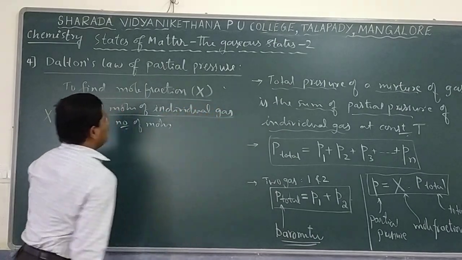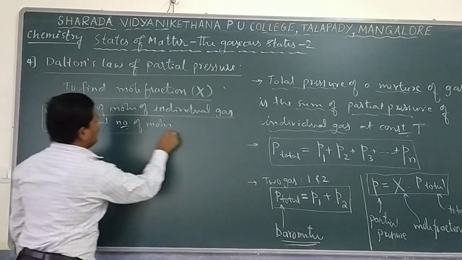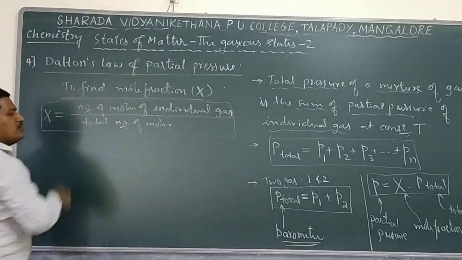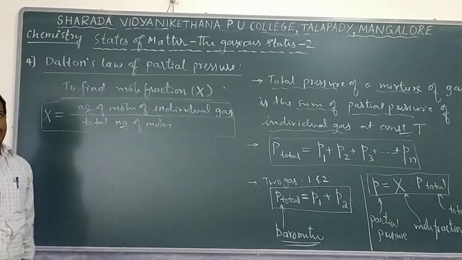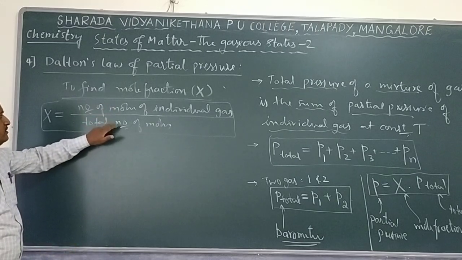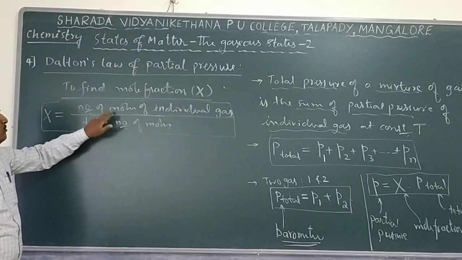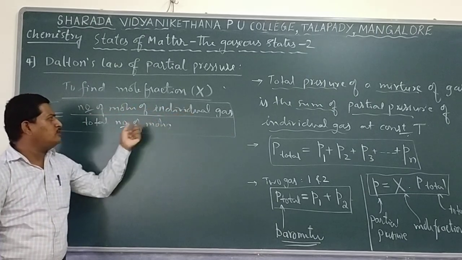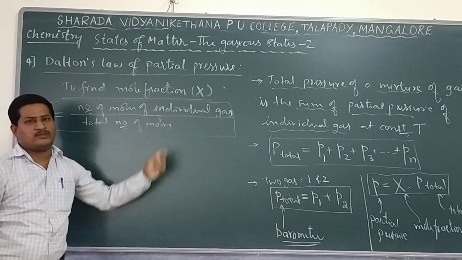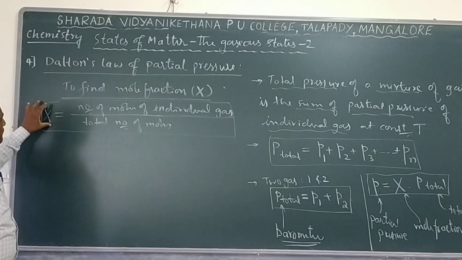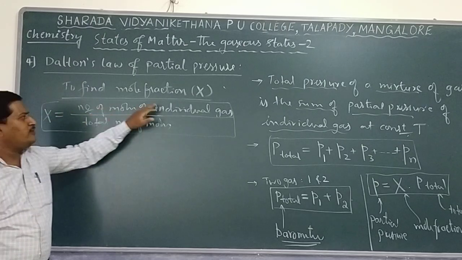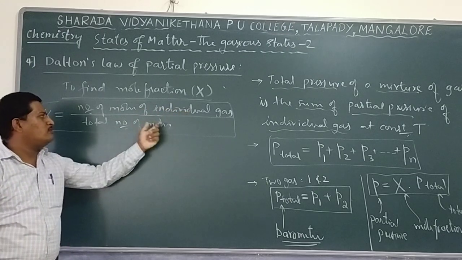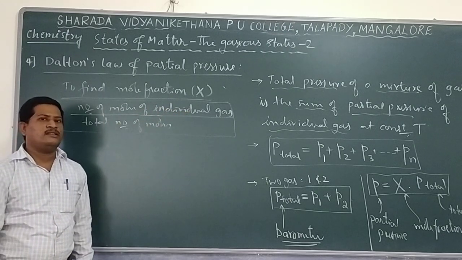Okay, so this is the basic relation also to find out the mole fraction. Mole fraction, as the name indicates, is a fraction, nothing but a ratio of what? Moles divided by moles. Which moles? The moles of the individual gas to the moles of all the gas present. Simply, mole fraction is the ratio of the number of moles of an individual component to the total number of moles of all the components present in the mixture.